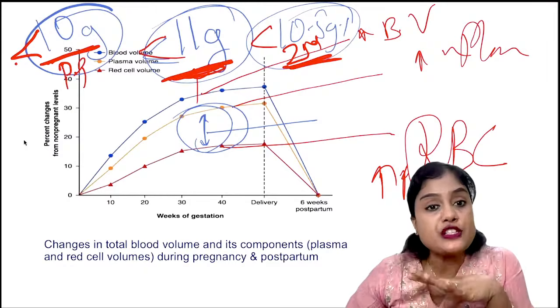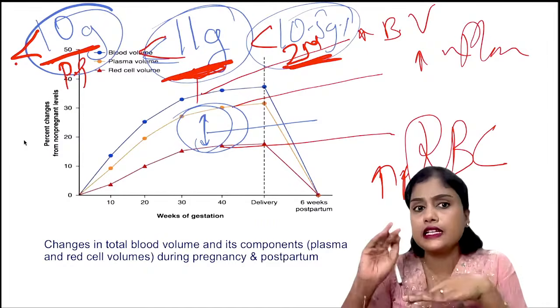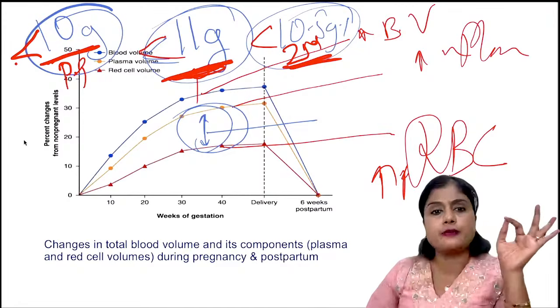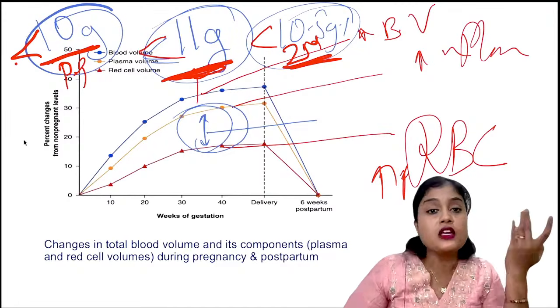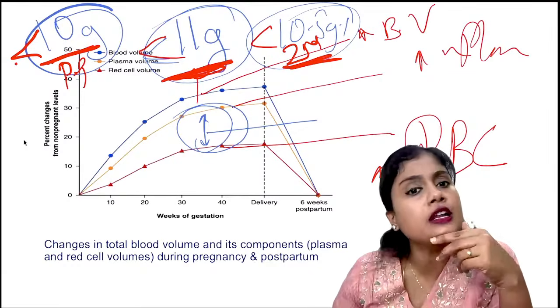And what is physiological anemia? Physiological anemia never crosses this level. Let us say previously her Hb was 12, now it has come back to 11, but it never goes below 11 or 10.5. When is the physiological hemodilution maximum?